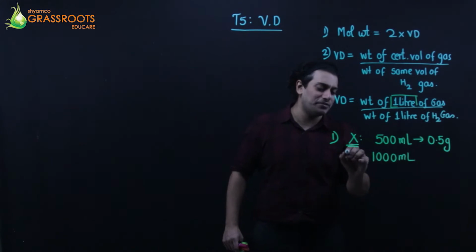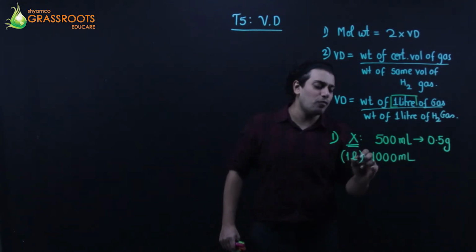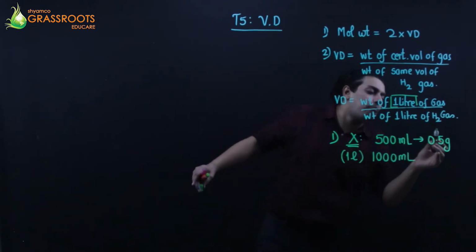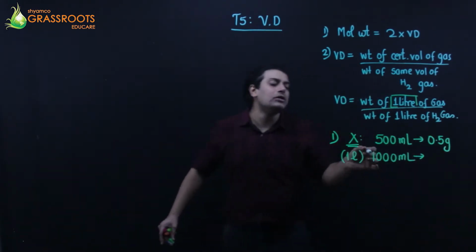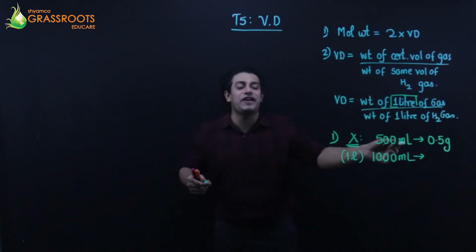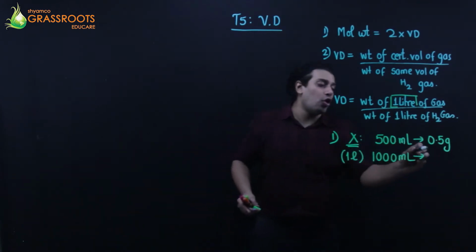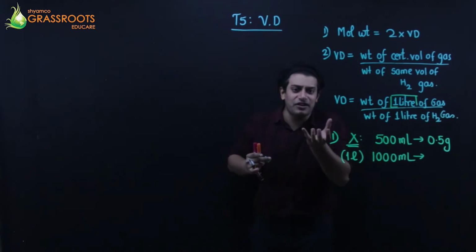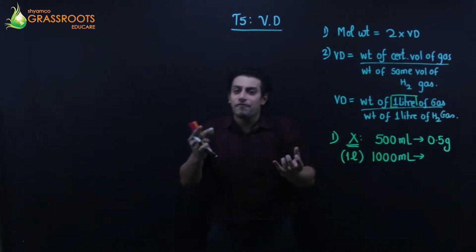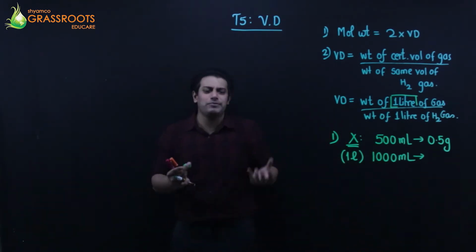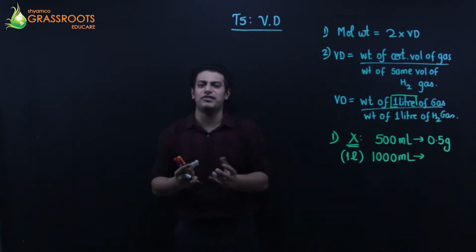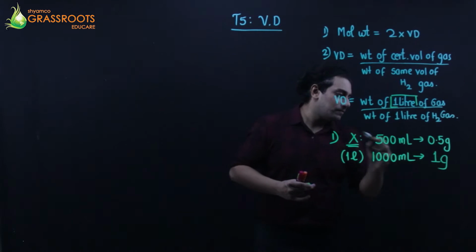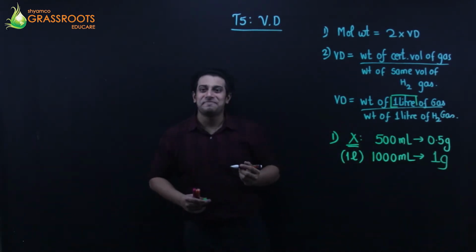Yeah, that's 1 liter. So come on, unitary method. अगर 500 ml का वजन 0.5 grams है, तो 1000 ml will weigh how much? Obviously 0.5 plus 0.5. 500 ml is 0.5 grams, 500 ml is 0.5 grams, 0.5 plus 0.5, the total 1 gram. So the weight is going to be 1 gram.